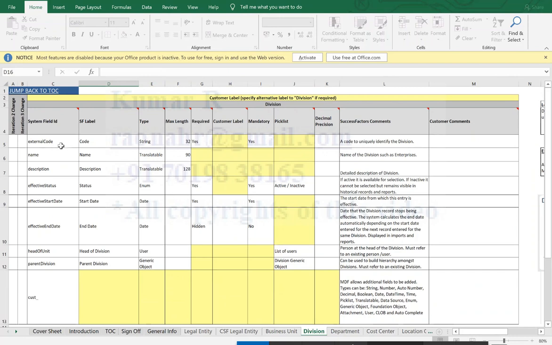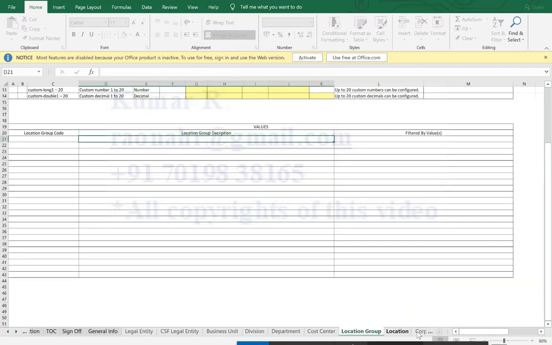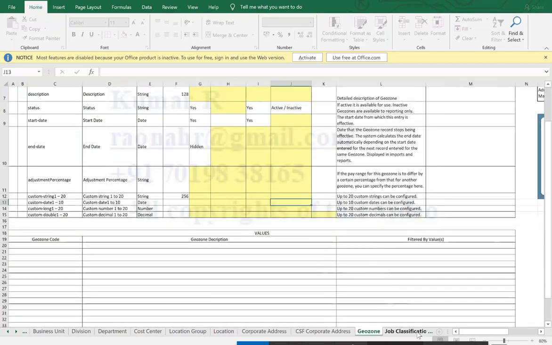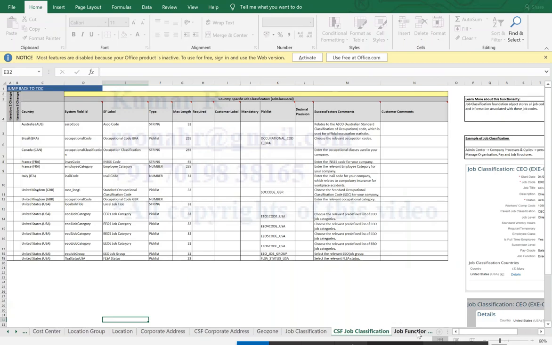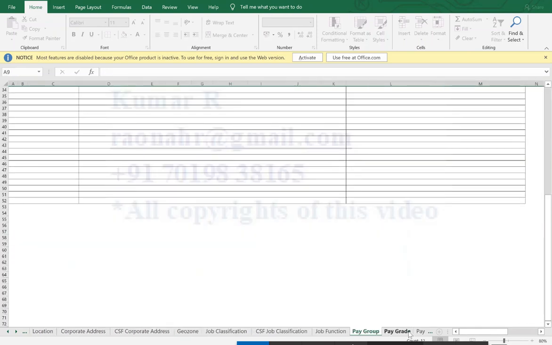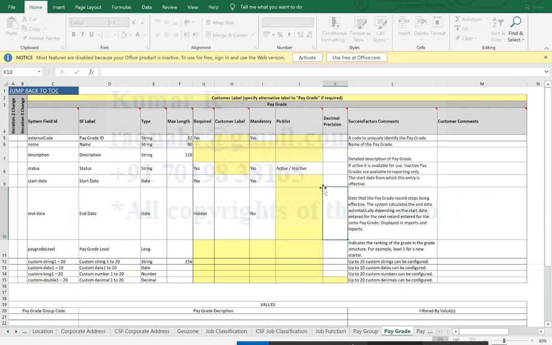Once your screen is ready, only then can I create data inside this object. Similarly we have location group, corporate address, geo zone, job classification, job subfunction, pay group, pay grade. All this we will see in the instance and I will do the modifications. This is how we normally capture the requirements in the workbooks.